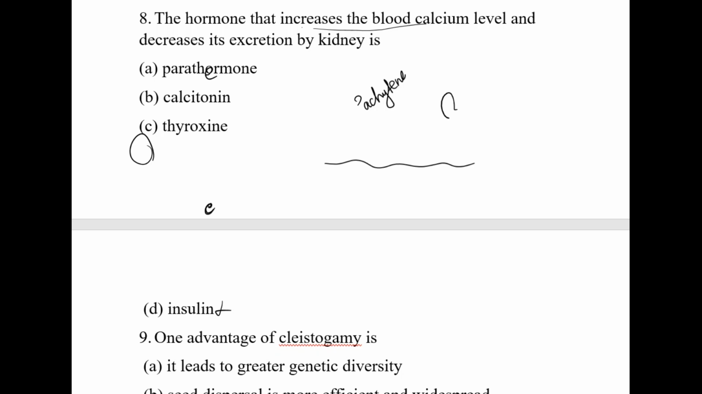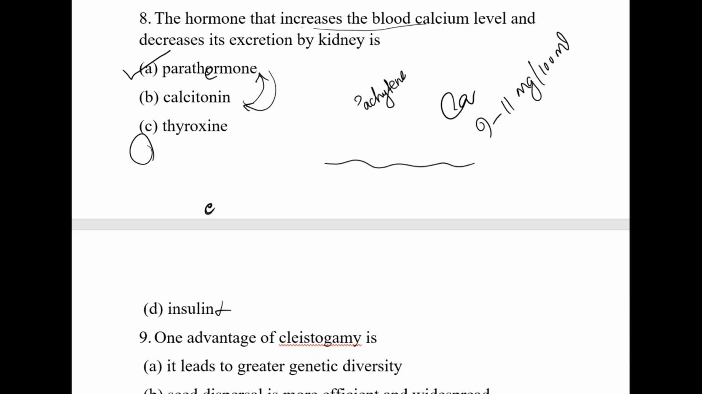Normal range of calcium in blood is 9 to 11 mg in 100 ml of blood. That is a normal range. So this increase in calcium level is mainly by the activation of parathormone hormone. And always parathormone's action is against calcitonin. Always against. Then what is the function of calcitonin?